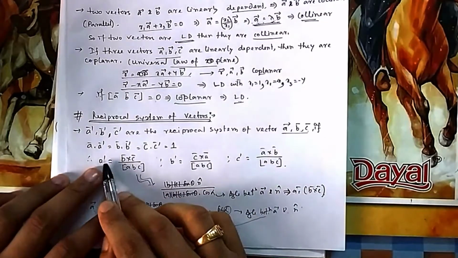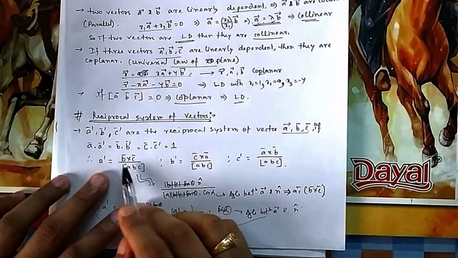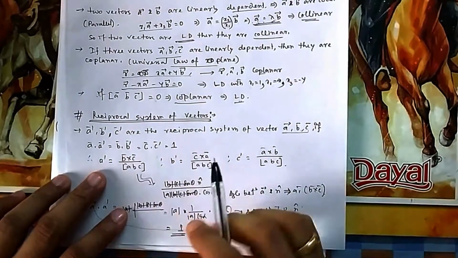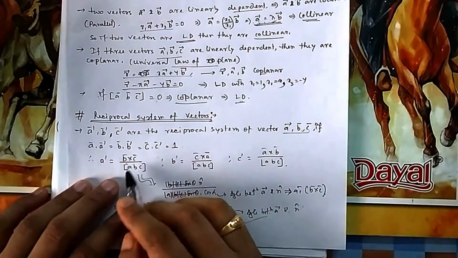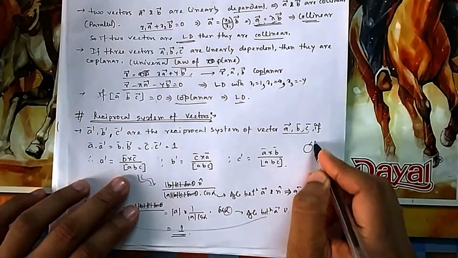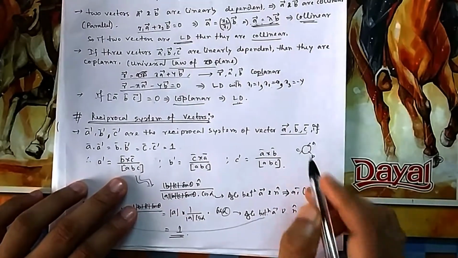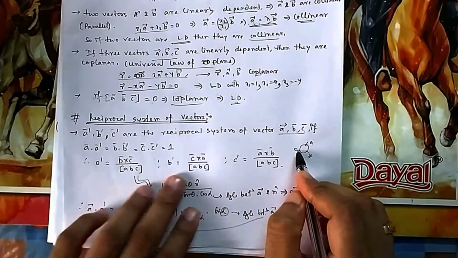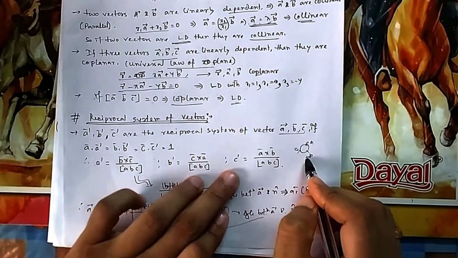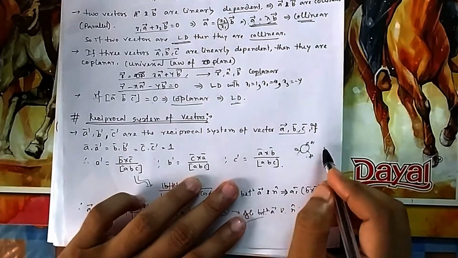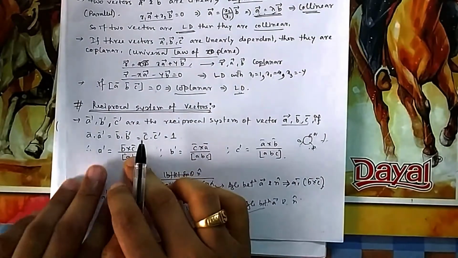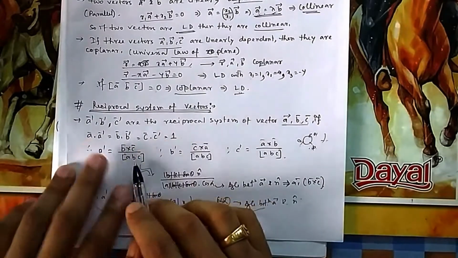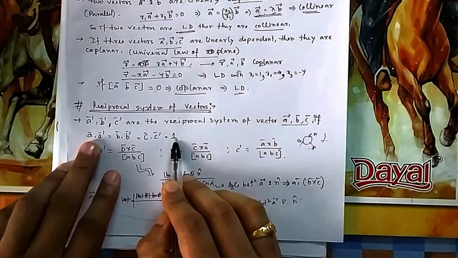Now when is it possible? If your A dash becomes this, then it is possible. I will show how it is possible. Actually your A dash, B dash, C dash become this. For A dash it will be B cross C by box ABC. For B dash it will be C cross A by box ABC. For C dash it will be A cross B by box ABC. You have to remember this cycle A, B, C, all in clockwise direction. Now how to show that if A dash is this one, then this is satisfied.